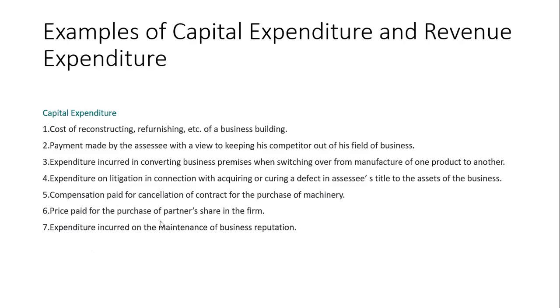Price paid for the purchase of a partner's share in the firm. Means you have paid the price for him to get more share in the firm. So this is also a capital expenditure. Expenditure incurred on the maintenance of business reputation. So whatever expenditure you have incurred for the maintenance purposes, all these expenditures are called as what? Capital expenditure.